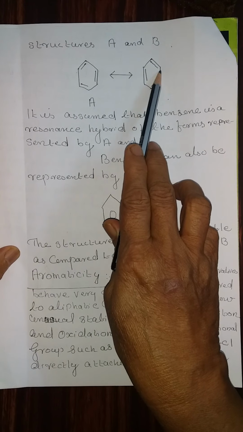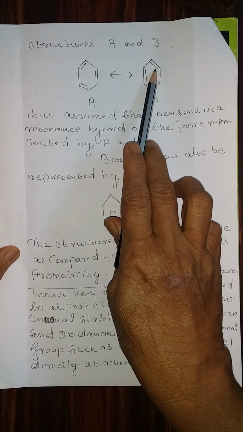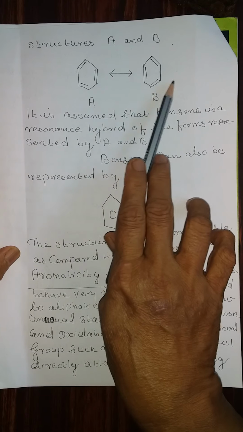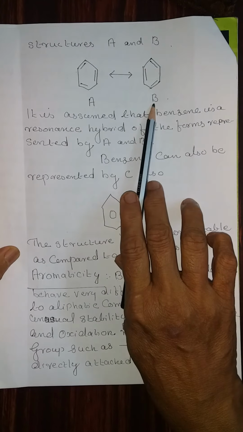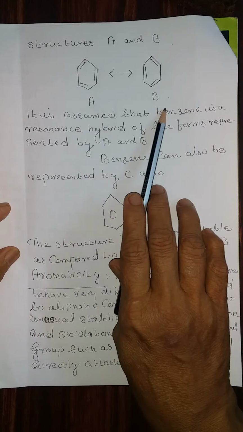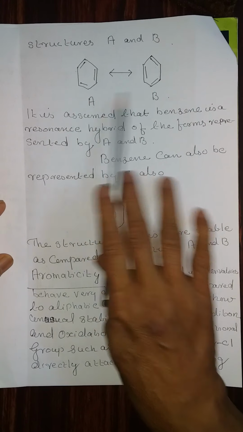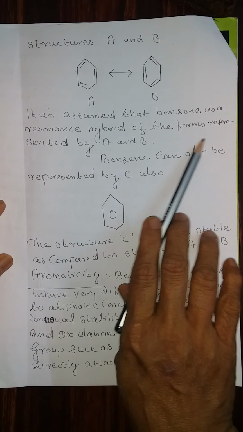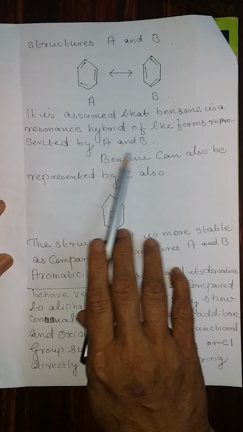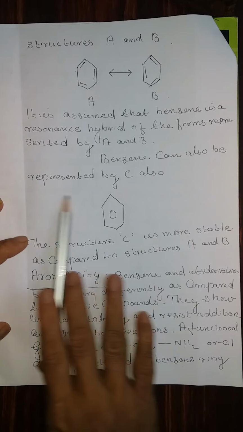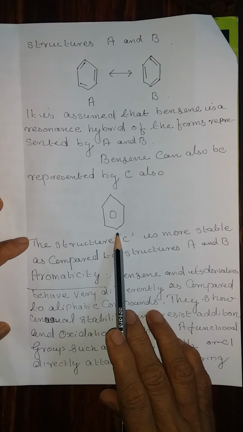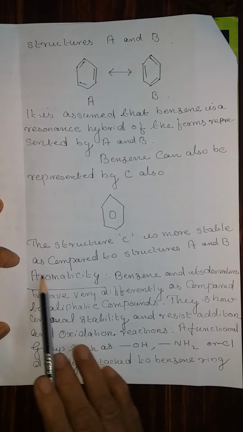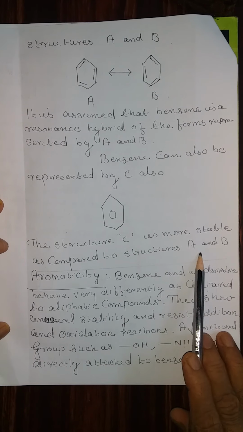Whereas in this form, 1 to 2 is a double bond, and 2 to 3 is a single bond. Both are correct. That means this is called a resonance structure. A and B are called the resonance structures of benzene. It is assumed that benzene is a resonance hybrid of the forms represented by A and B. Benzene can also be represented by the structure C, that means with a circle inside the ring. The structure C is more stable as compared to the structures A and B.